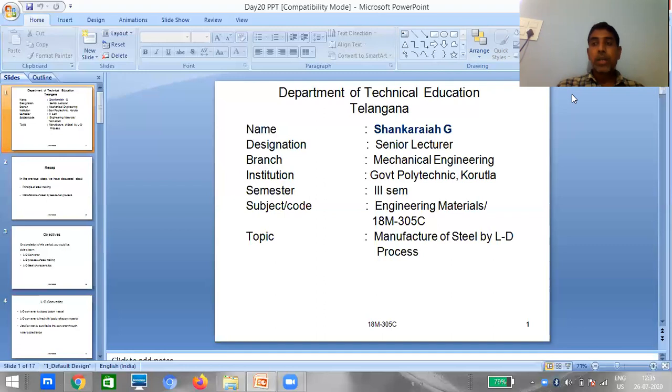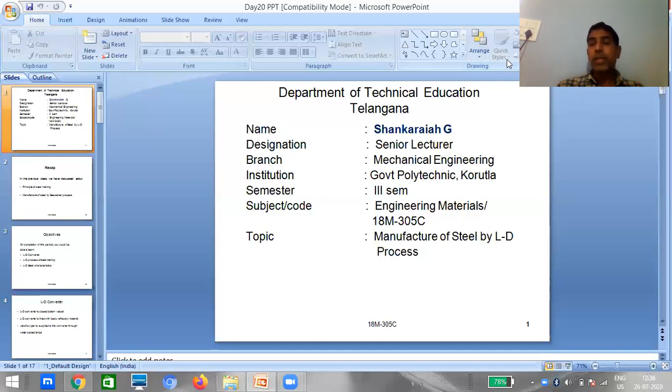I already told you, based on the carbon percentage, we can classify cast irons and steel. And those things we will learn in the coming chapters, that is iron carbon equilibrium diagram. So based on the carbon content only, we can say whether it is a cast iron or a steel. It is having iron and carbon. Based on the carbon percentage only, we can segregate which one is cast iron and which one is steel. So in the first three furnaces, we have discussed about iron. And in the previous session, we have discussed about the production of steel by using Bessemer converter.